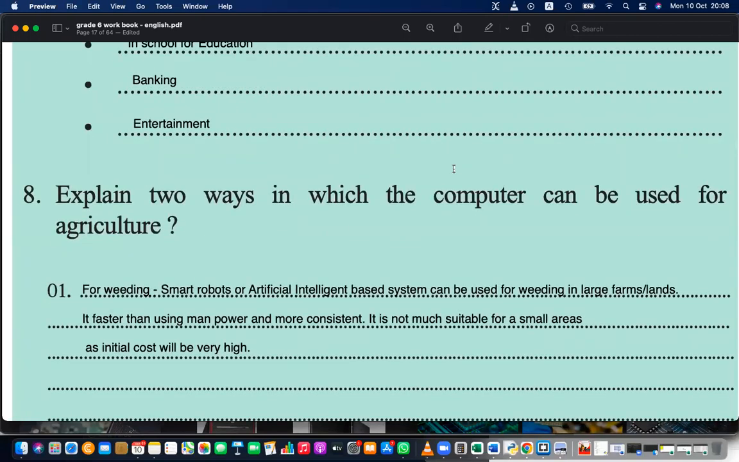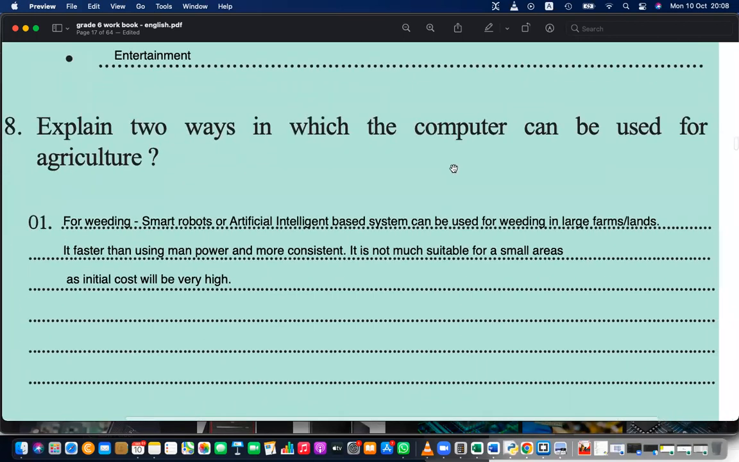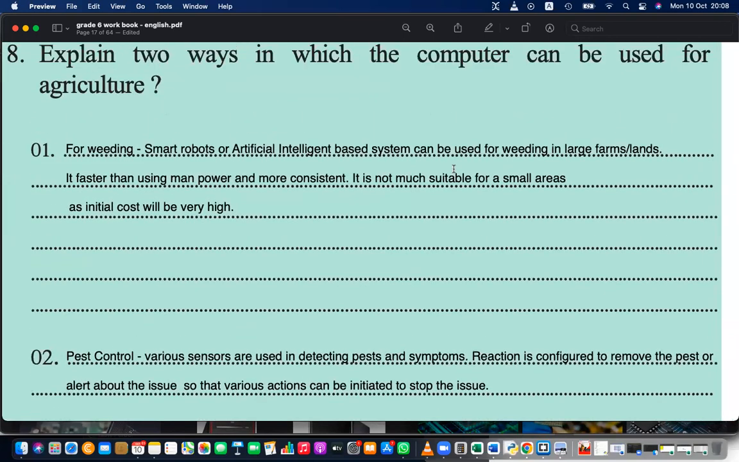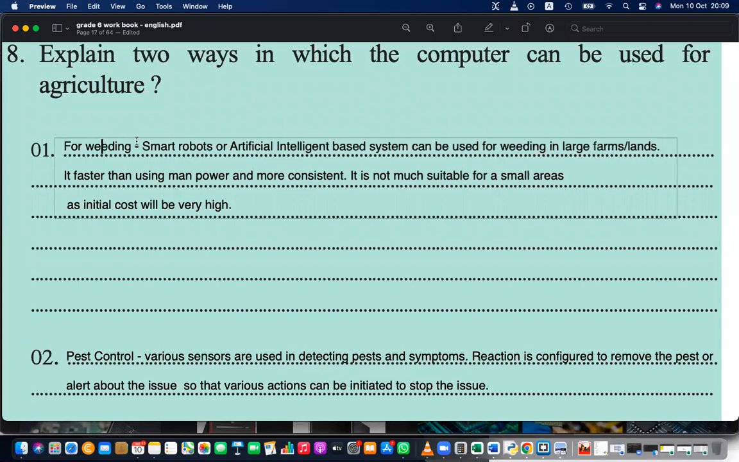Right, so explain 2 ways computers can be used for agriculture. I have written 2, but you can write more. For weeding, smart AI robots can be used for weeding large farms. I think you know weeding, right? What is weeding? Weeding means